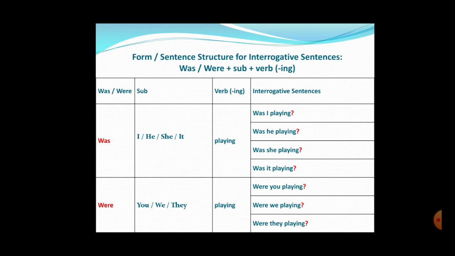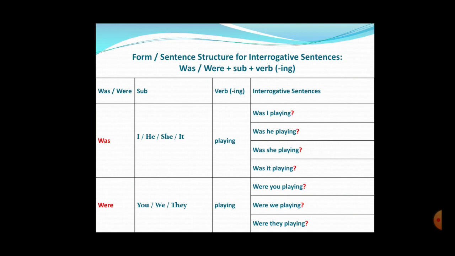Then you have your subject. Okay. So you already know that if the subject is I, he, she or it, you add was to it. So here we have kept was in the beginning, right? And then the subject and then the ing form of verb playing, right? So what you get is, was I playing? Was he playing? Was she playing? Was it playing? Understood, students? And question mark at the end. I have highlighted the question mark also. I am reiterating again and again because this is important and you need to remember this, okay? Question mark at the end.